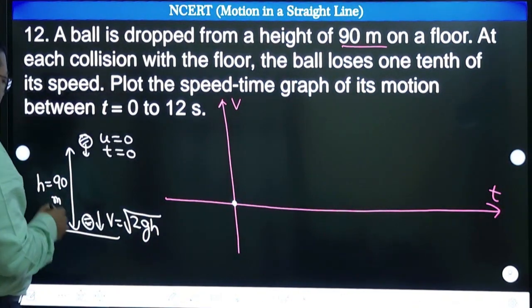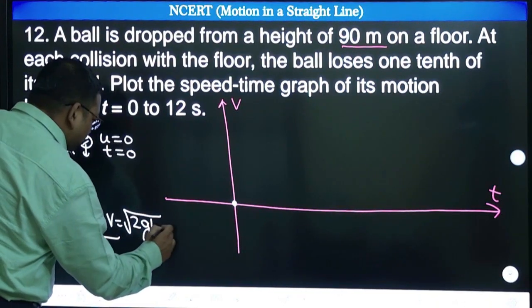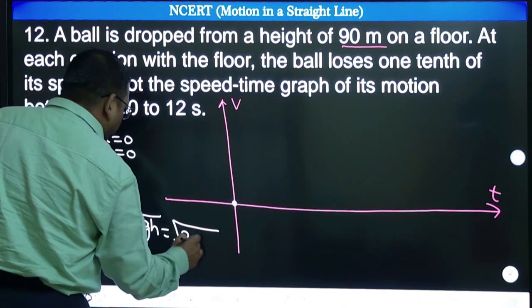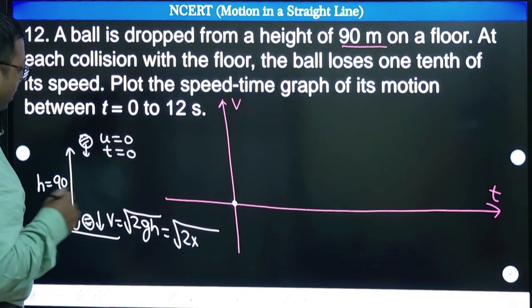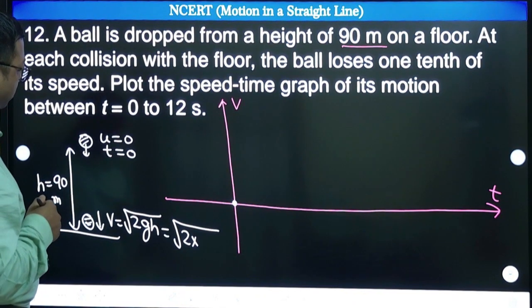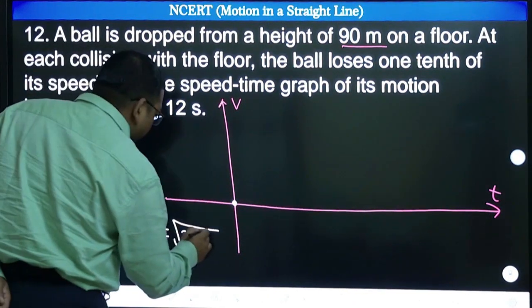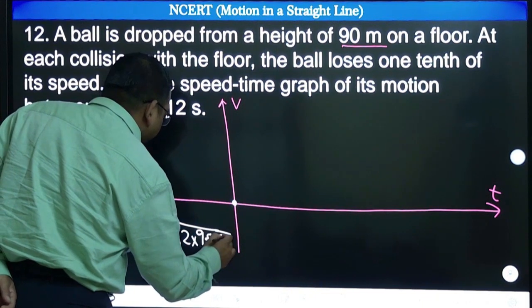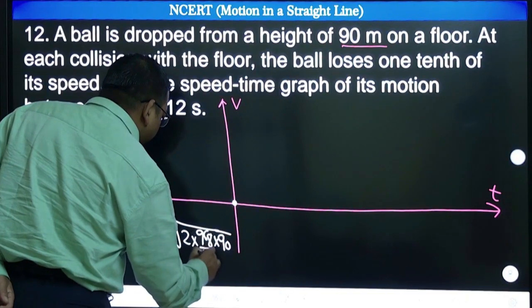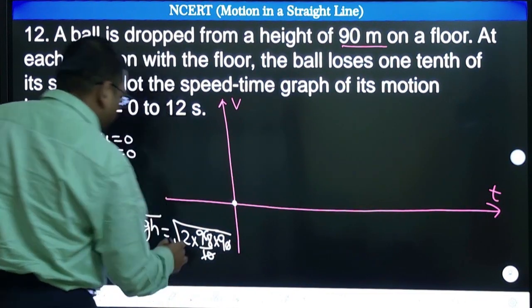We know that, we can calculate that, right? How much will it come? Let us calculate that. So root under 2 into g. How much value of g should we use? Let us use 9.8 because they have not given us 10. Height is 90. So from here this 10 will definitely cancel out, right?